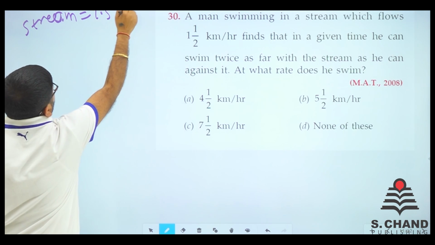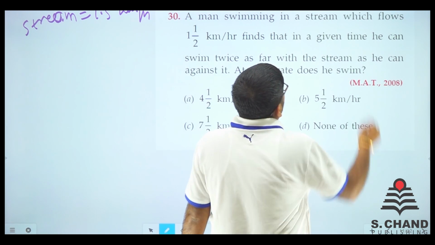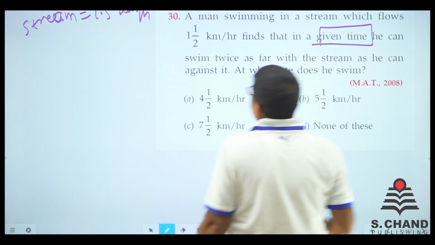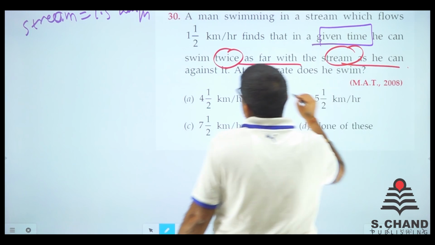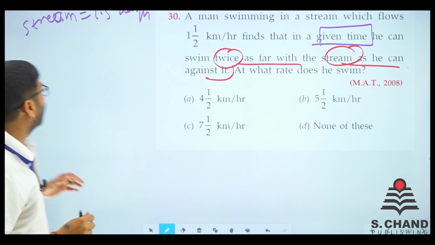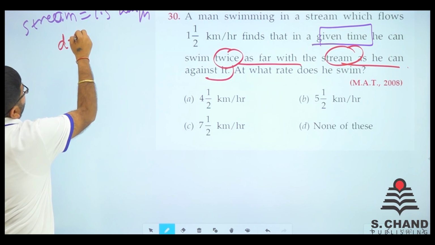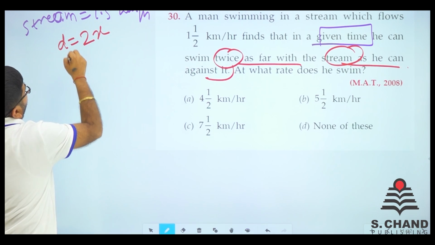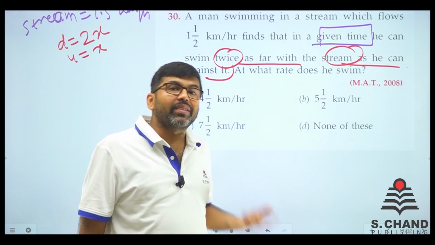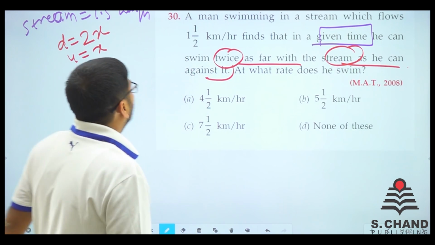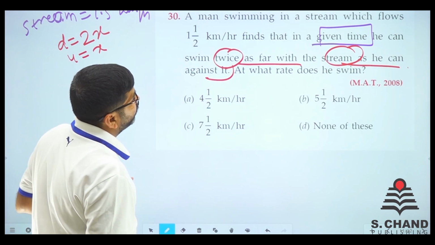The stream speed is 1.5 kilometers per hour, as given. In a fixed time, he can swim twice as far with the stream as against it. So let's assume the downstream speed is 2x and the upstream speed is x, because if it takes twice the time, the speed is also twice. Upstream speed is x, downstream speed is 2x.